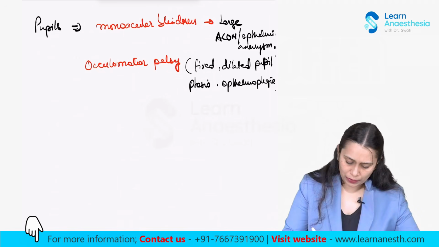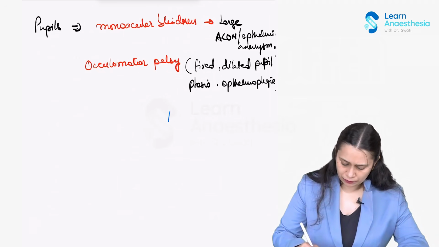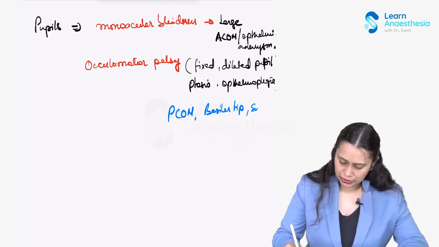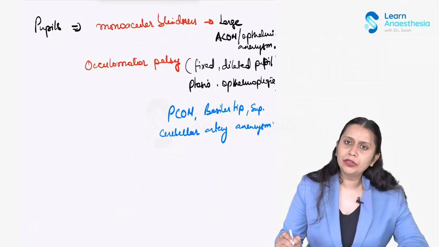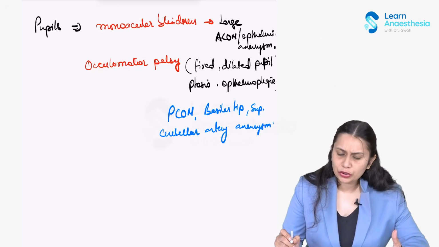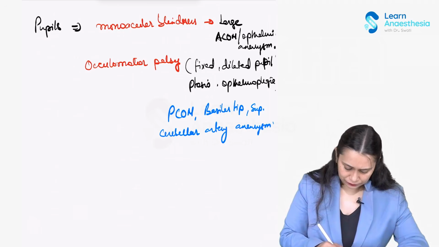This is more commonly seen in the posterior communicating artery aneurysm, PCOM, basilar tip aneurysm, and superior cerebellar artery aneurysm. Apart from this, a patient with raised intracranial pressure would show abducens nerve palsy.